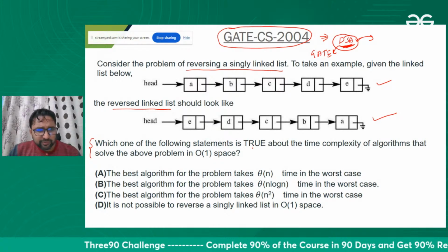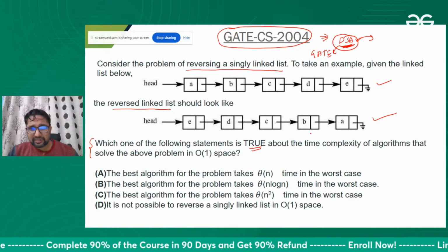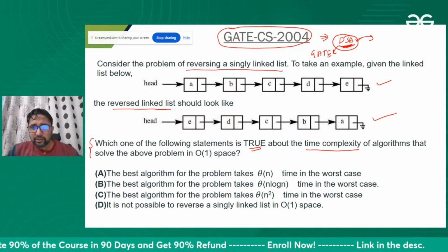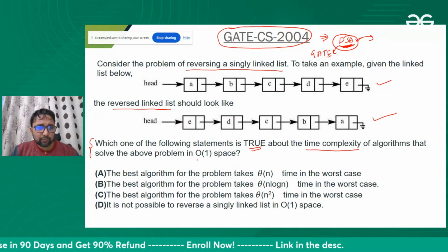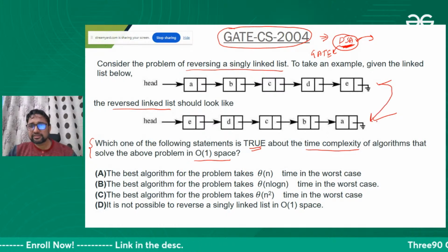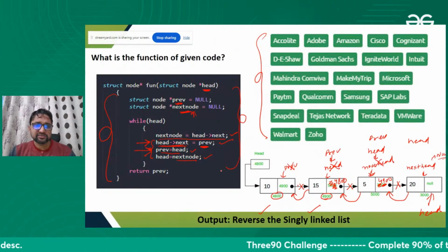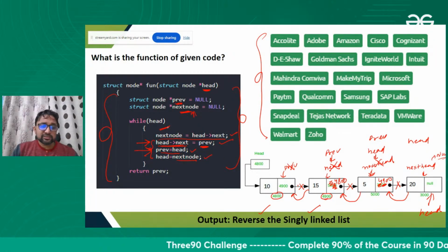Which of the following statements is true about the time complexity of the algorithm that solves the problem in constant space? So we want to reverse the linked list. How much time will this take? Because the answer is here itself. See how much time this loop will execute.